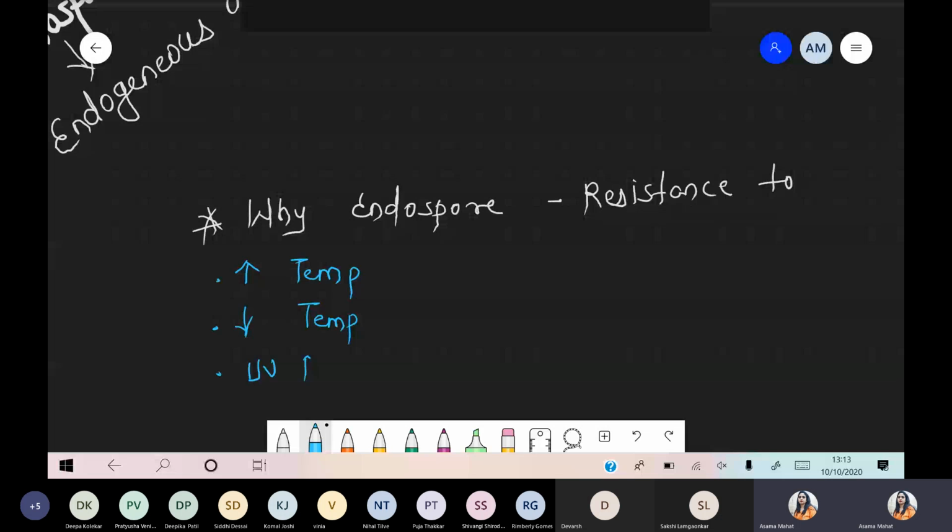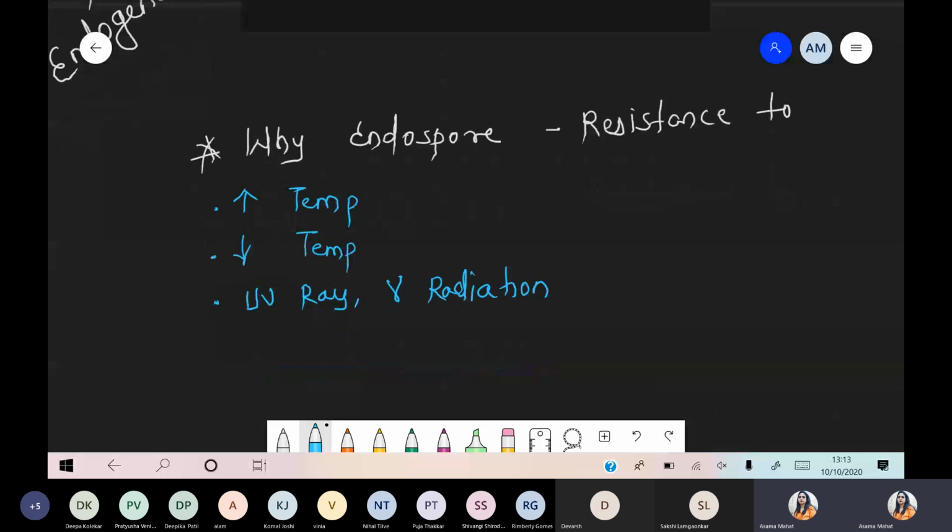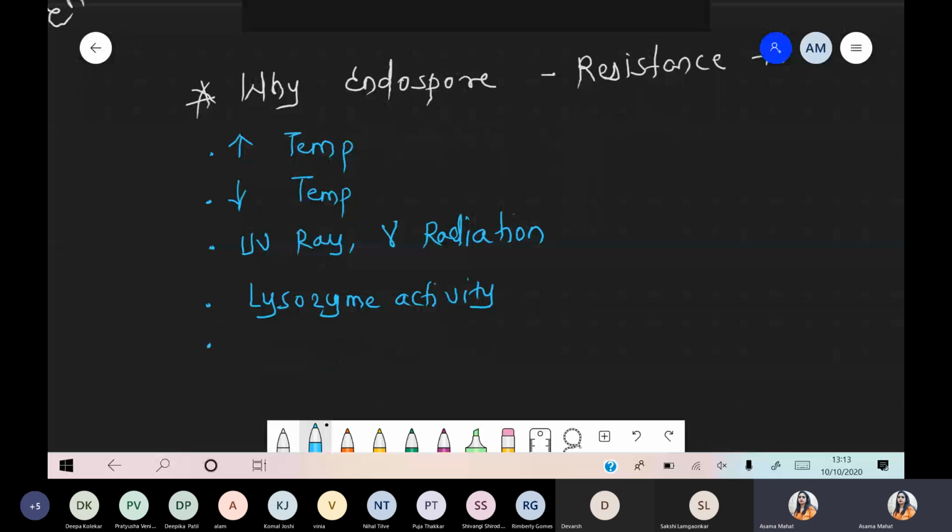UV rays as well as gamma radiations. And you know, UV and gamma rays are very harmful radiation because of their high penetration power. फिर भी endospore resistant है. As well as, these are resistant to lysozyme activity, which degrades the peptidoglycan layer. As well as, they have resistance to various antibiotics. So we are talking about why endospore.